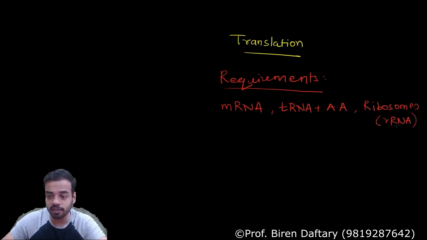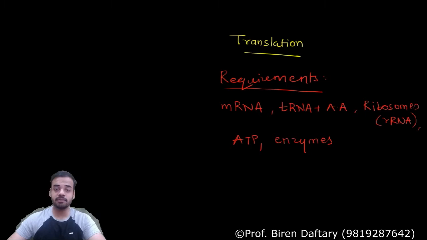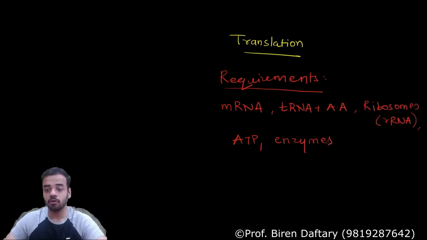Then what else will be required? Apart from this, to carry out translation you will require energy, in the form of adenosine triphosphate. Then you require enzymes. Just like you require enzymes in transcription, you require enzymes in translation also. Then you require certain factors to end translation, which are called release factors.